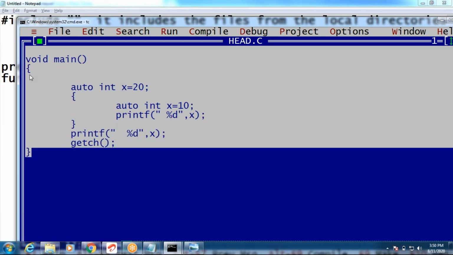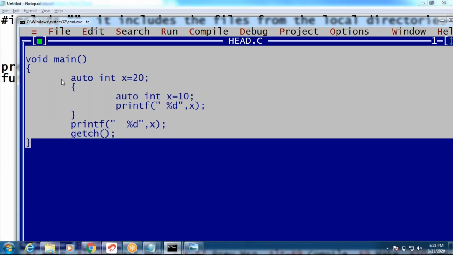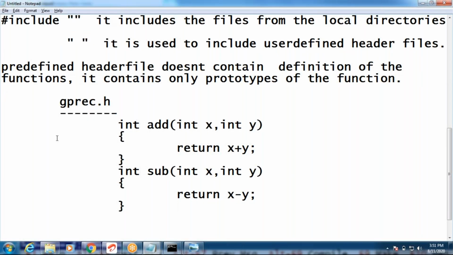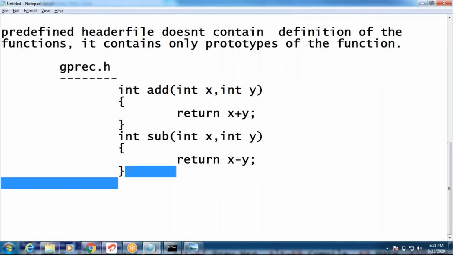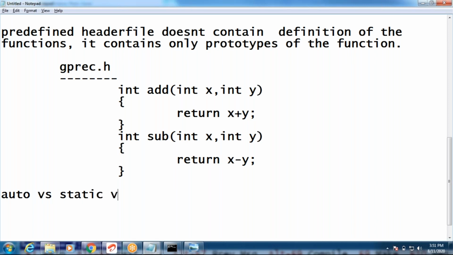Say the next one, guys. Auto versus static variables. Auto versus static variable. For example, the difference between auto and static. Right? See this. Okay, auto versus static variable. For example, what is the difference of auto variables? What is the difference of static variable?